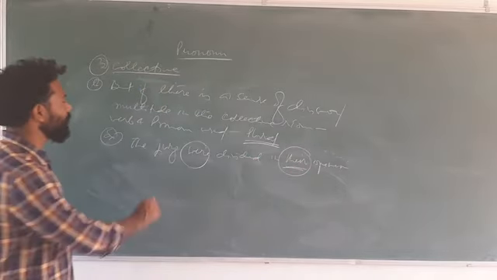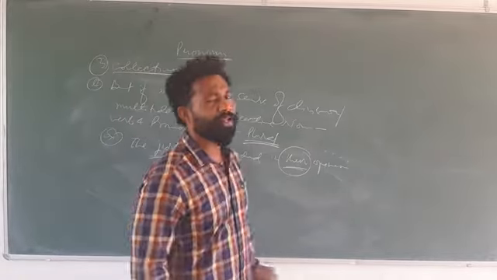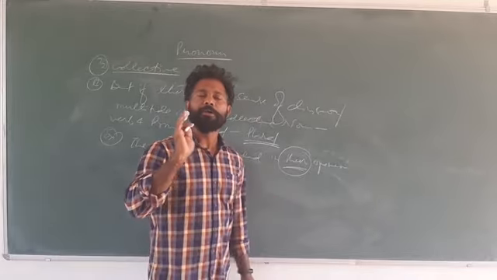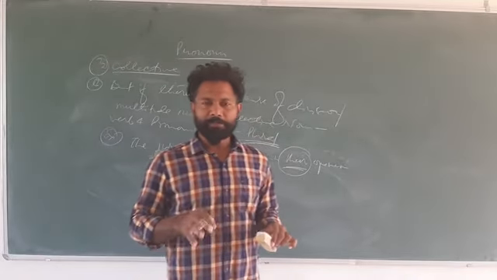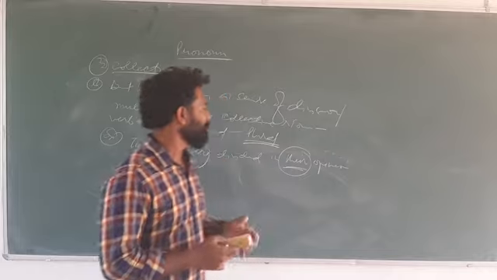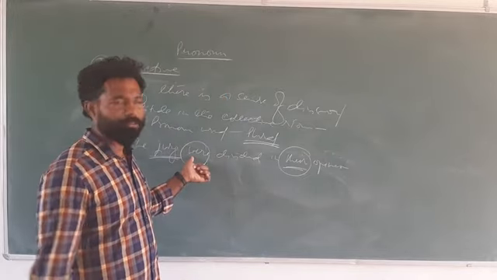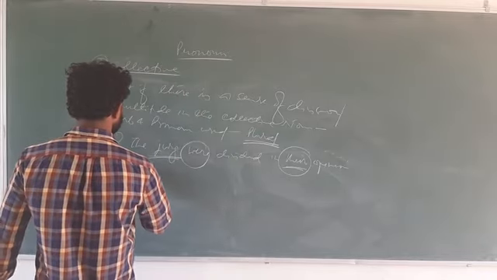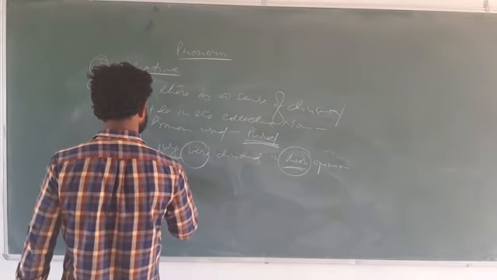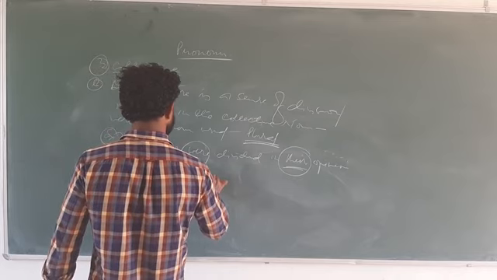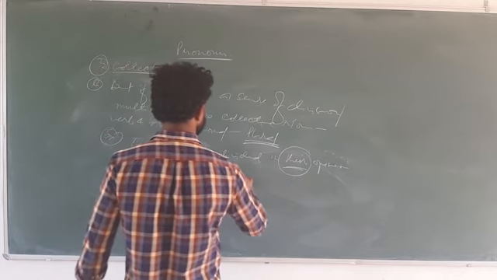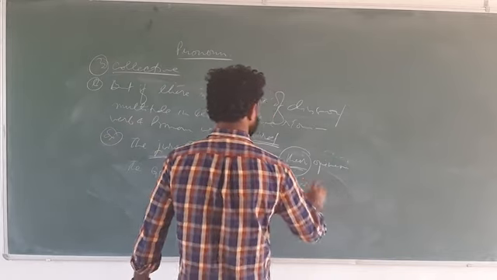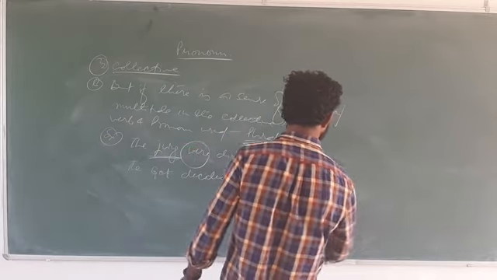Why? Because the jury, the members of the jury, they differ in their opinions. They have different jury members, they have different opinions. That's why there is a sense of division, and that's why the verb used is plural and the pronoun used is also plural. Let us see one example. The government decided to revise their plans.